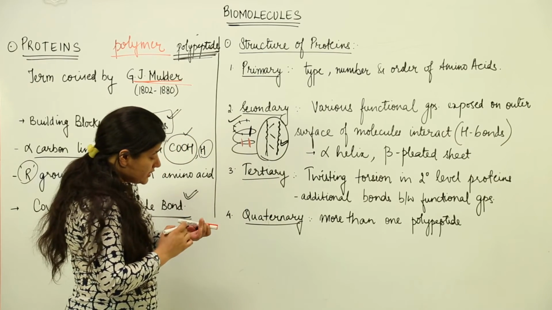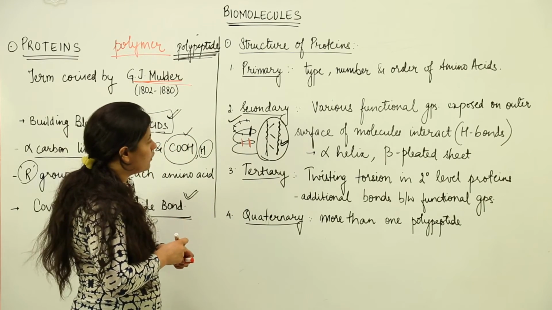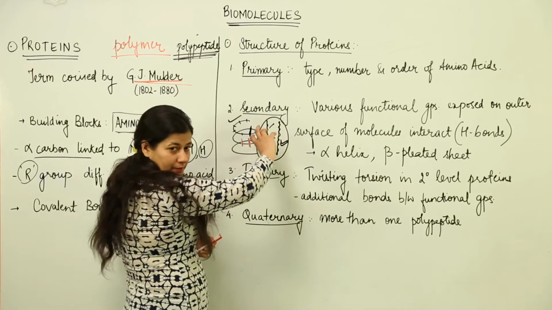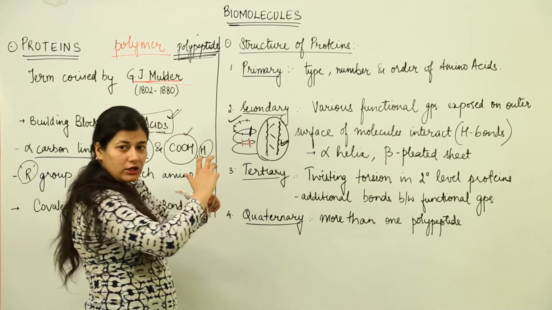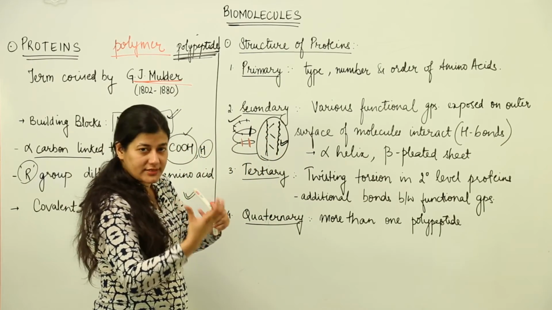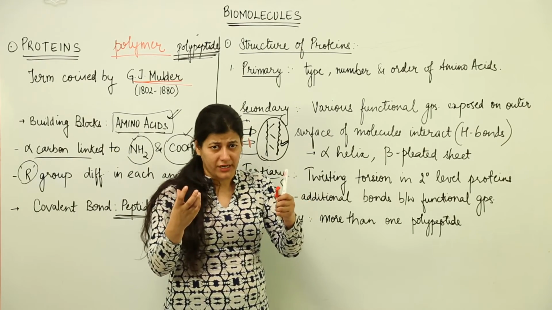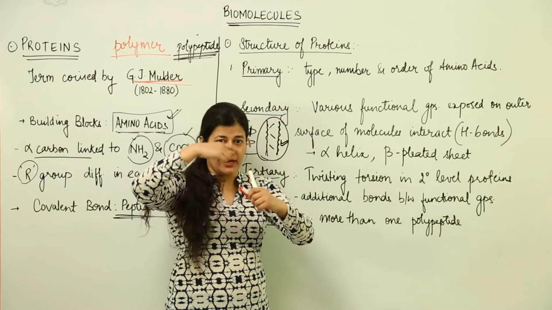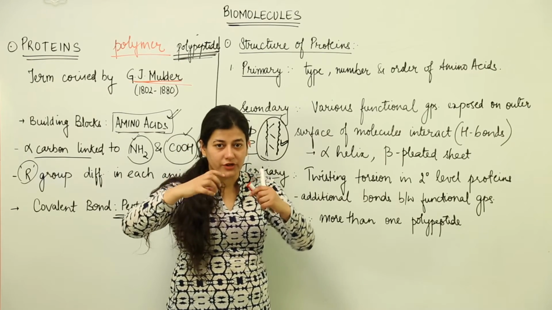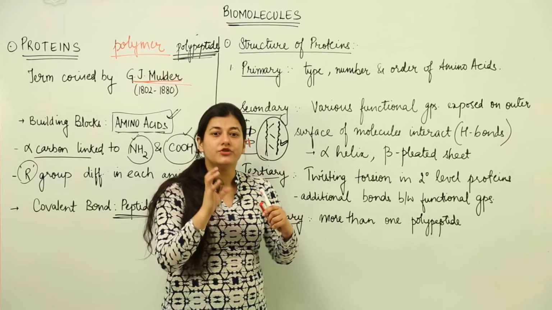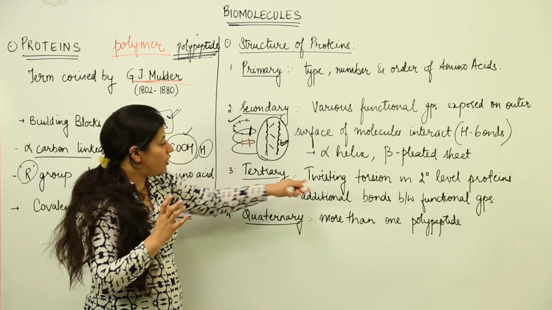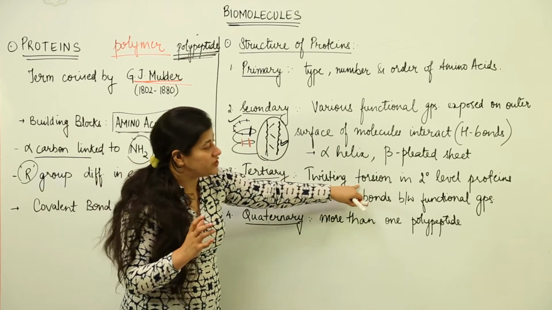Now what happens in the next level of folding of a protein is that these beta pleated sheets would undergo some sort of torsion or twisting, like you're holding a wire in your hand. First of all, you coil it on your hand and give it a helical structure, and then you coil it further, so that you get the 3-dimensional structure after the torsion has taken place.